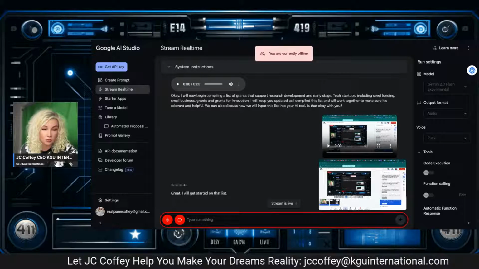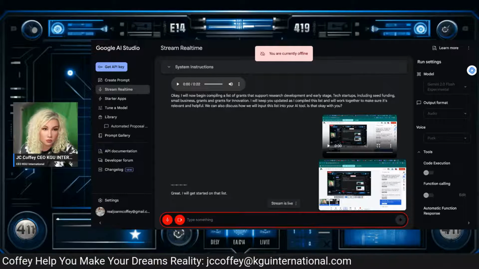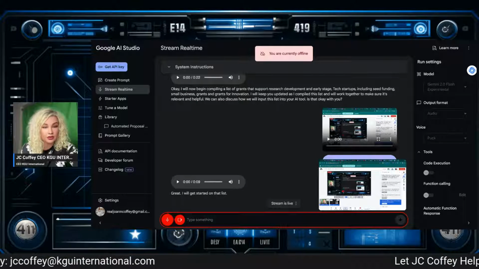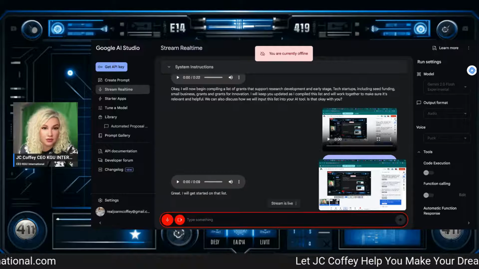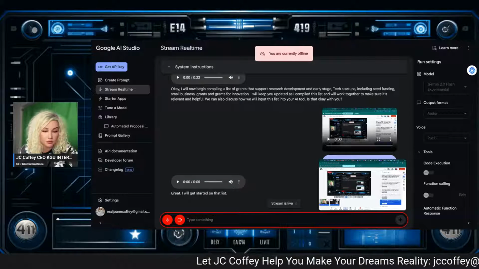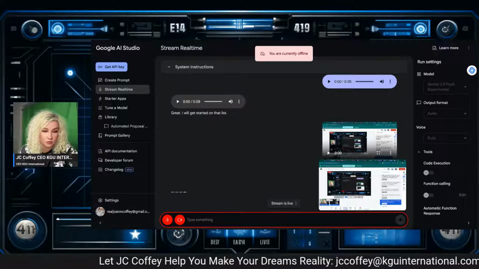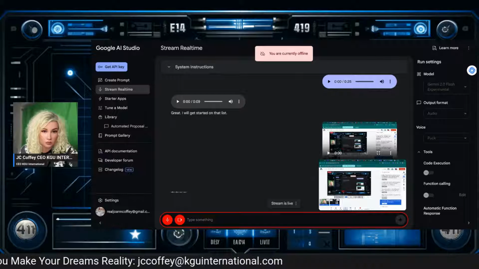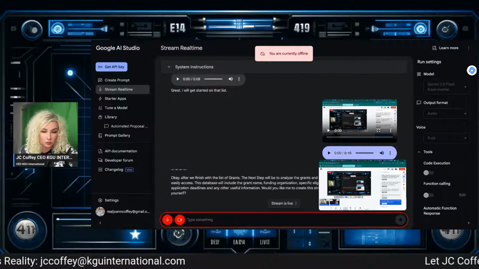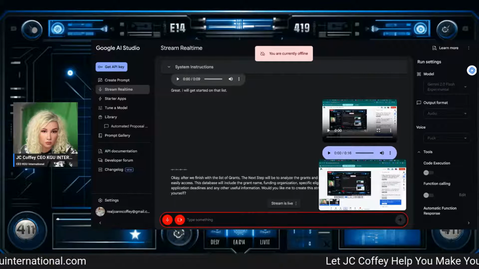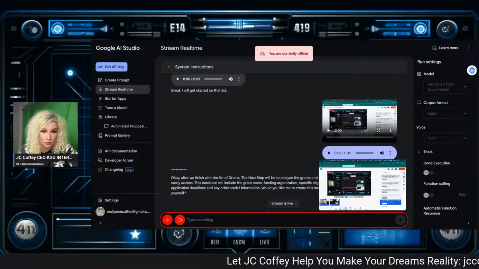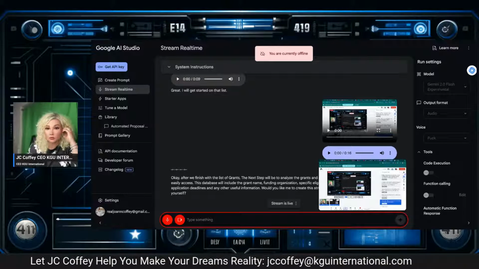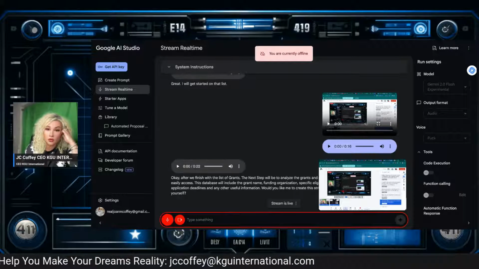In the meantime, is there anything else you'd like to discuss or any other questions you have about creating this AI grant writing agent? So after we get finished with the list, what's the next step? Okay, after we finish with the list of grants, the next step will be to analyze the grants and create a structured database that your AI can easily access. This database will include the grant name, funding organization, specific eligibility requirements, funding amounts, application deadlines, and any other useful information. Would you like me to create this structured database or do you want to create it yourself? You create it.